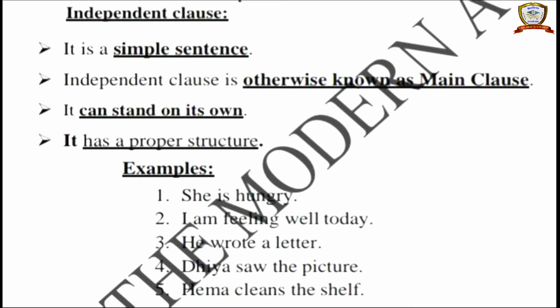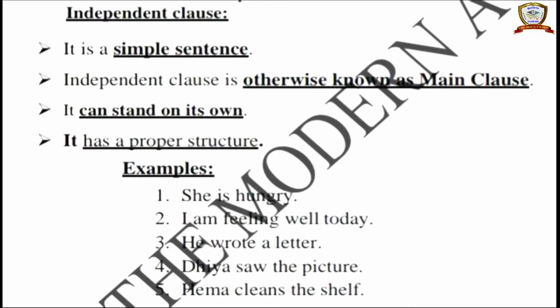See the examples. He is hungry. She is hungry. She is the subject, is is a verb, and hungry is an adjective. See, she is hungry. So that will give a complete meaning or not? Yes, it has a proper structure, subject, verb and something. Does it depend on any other particular things? No. So it is a simple sentence and it will give a complete meaning and proper structure. So that is called an independent clause.